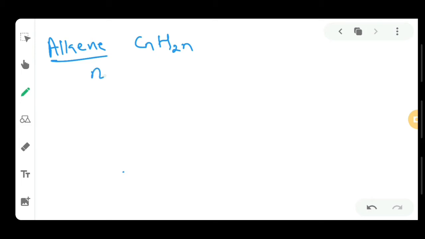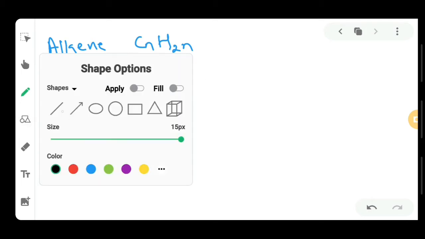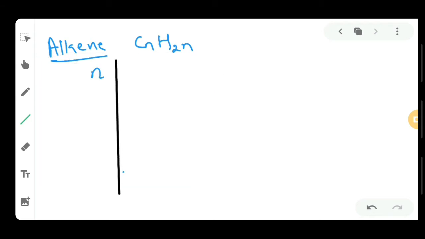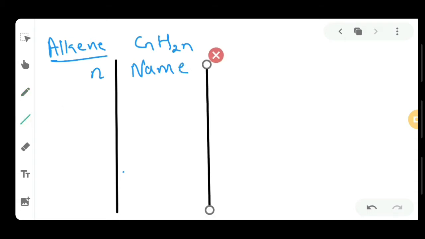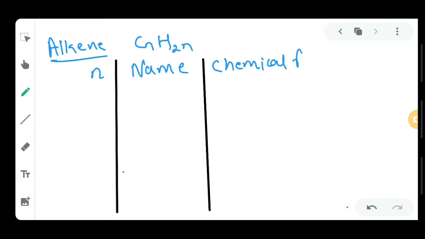So we will make a table with the number of carbon atoms, then we will write the name, then the chemical formula, and then at last I will write the structure.